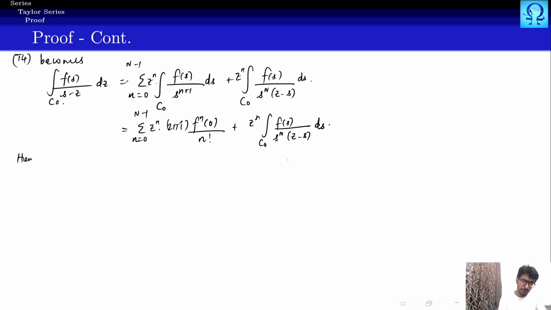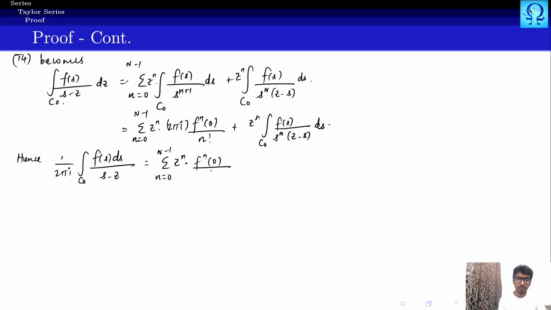So hence 1 upon 2 pi I integral over c naught f of s ds upon s minus z equals summation n runs from 0 to N minus 1 z to the power n nth derivative of f at 0 upon n factorial plus z to the power big N upon 2 pi I integral over c naught f of s upon s minus z.